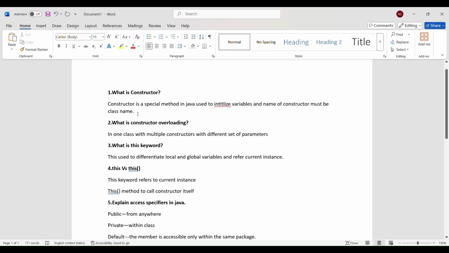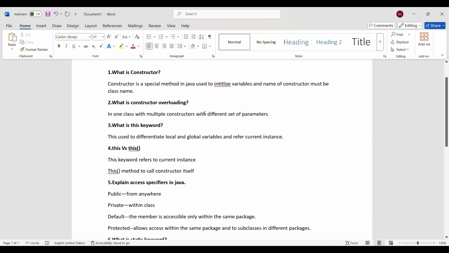First, the interviewer asks, can we overload a constructor? Yes, we can overload a constructor. Coming to the constructor overloading concept, one constructor can be written multiple times and it will be called multiple times with a different set of parameters. And we have two types of constructors. One is a default constructor and the second one is a parameterized constructor.